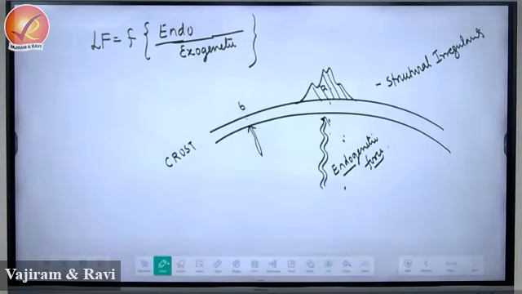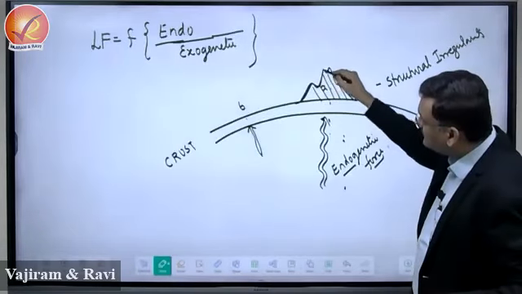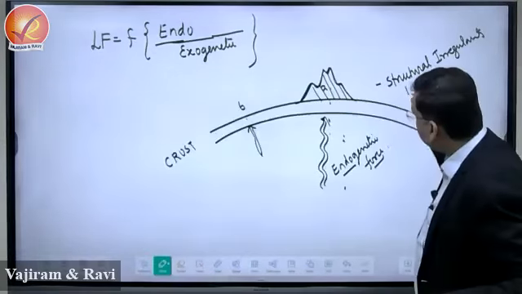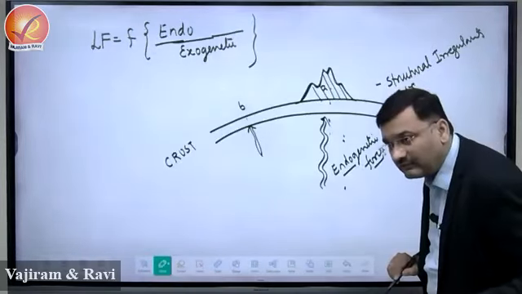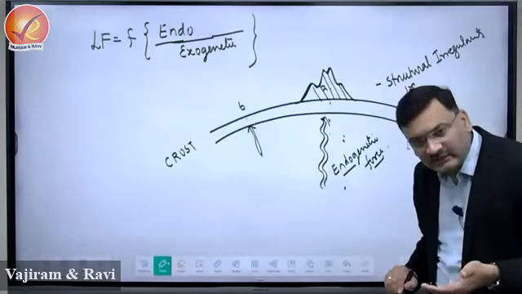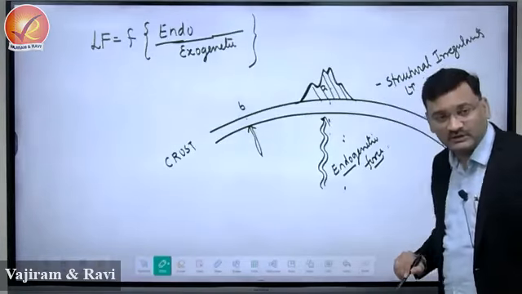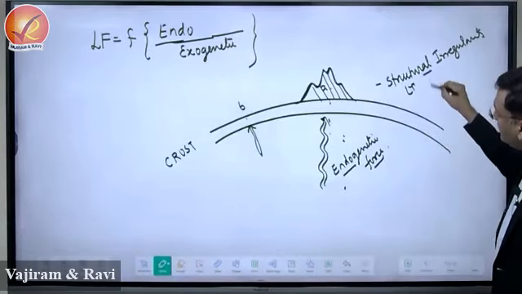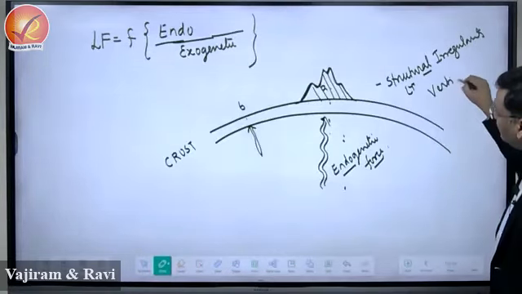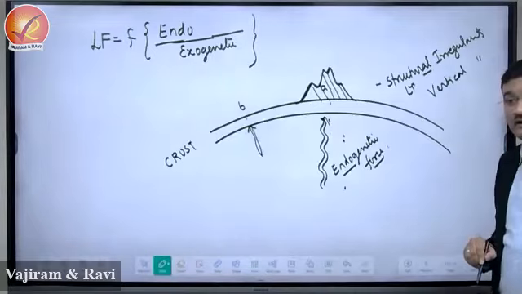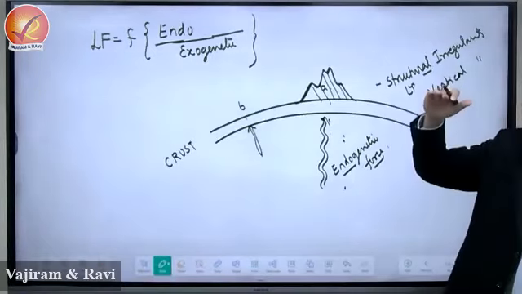This will result in some rise, a vertical upliftment of the landform, vertical we can say movement of the crust, and there is a formation of some structure, and this is the birth of what? Landform. So endogenetic forces are primarily responsible for structural, or we can say vertical irregularity, right? Some feature it will create.